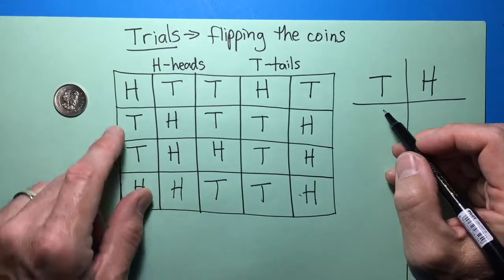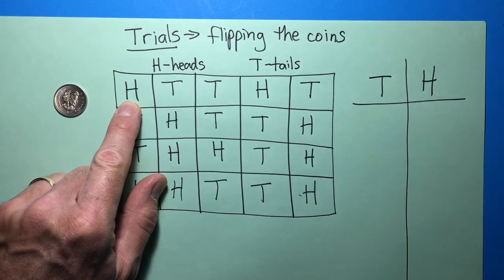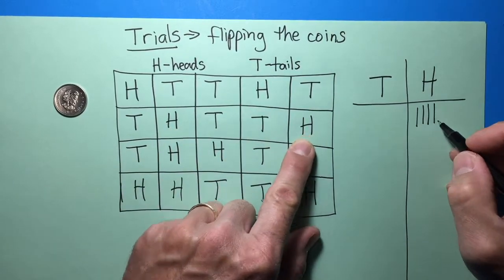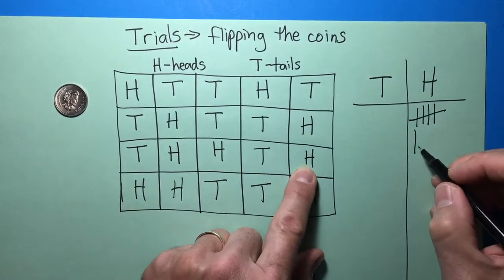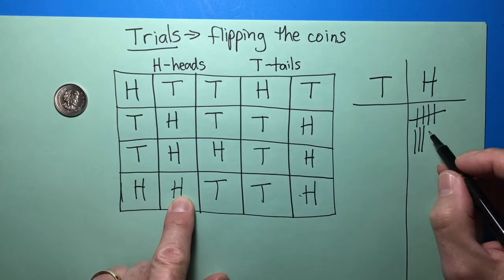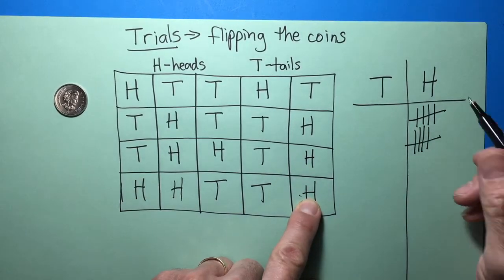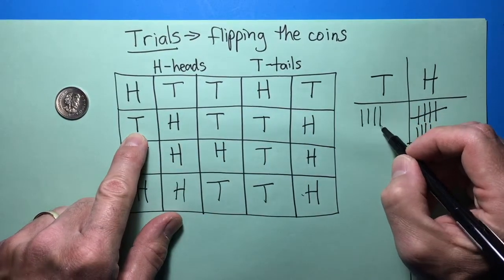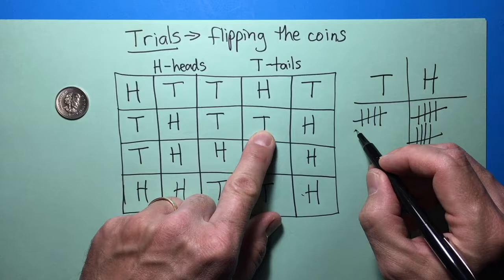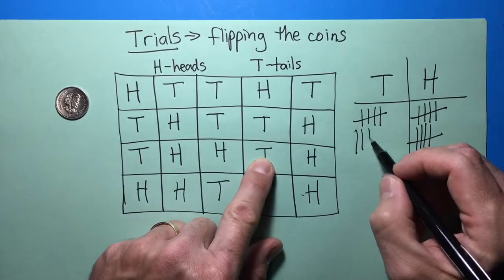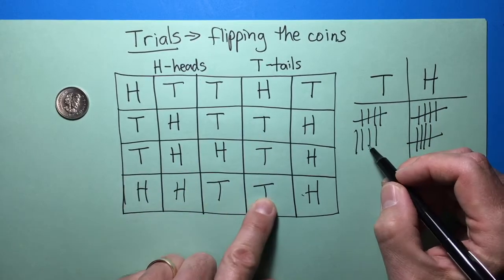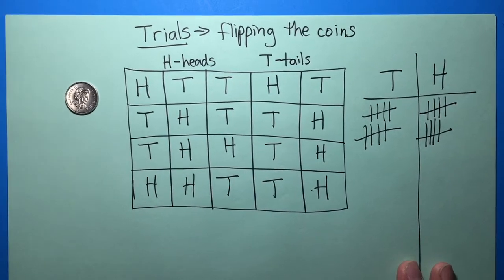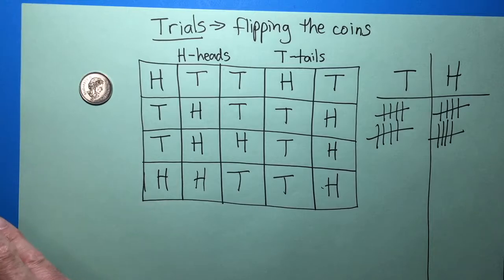So let's do tally marks. Let's count the heads first. 1, 2, 3, 4, 5, 6, 7, 8, 9, 10. Wow. 1, 2, 3, 4, 5, 6, 7, 8, 9, 10. Very good. Now, here's something interesting.